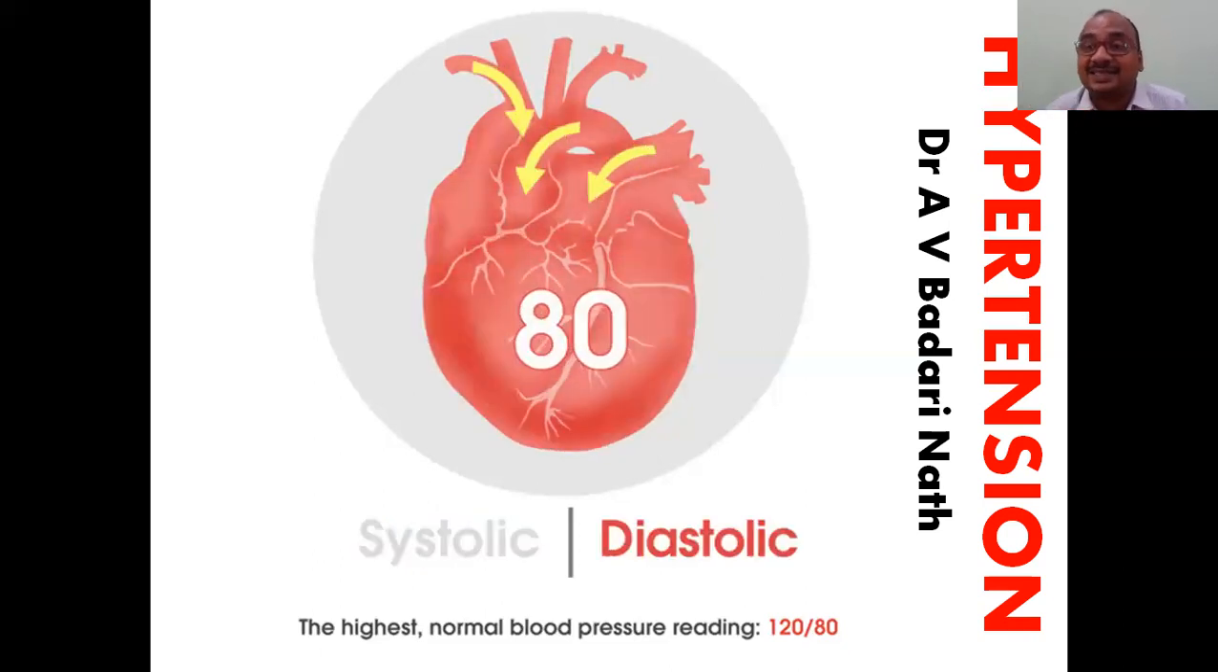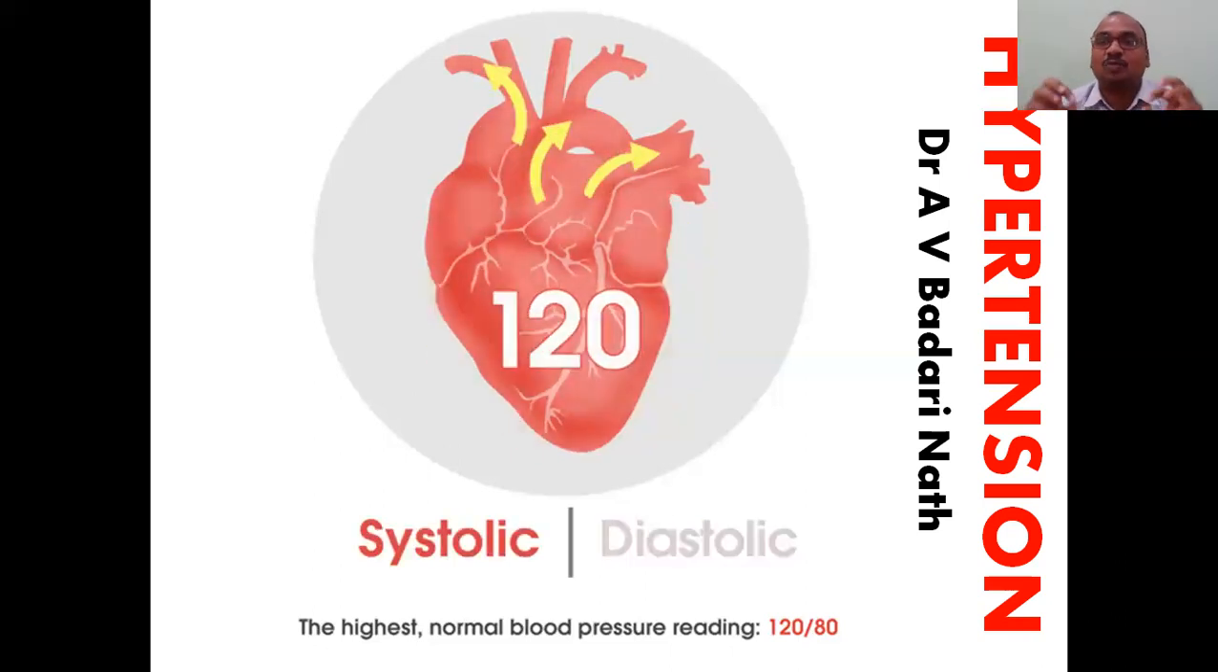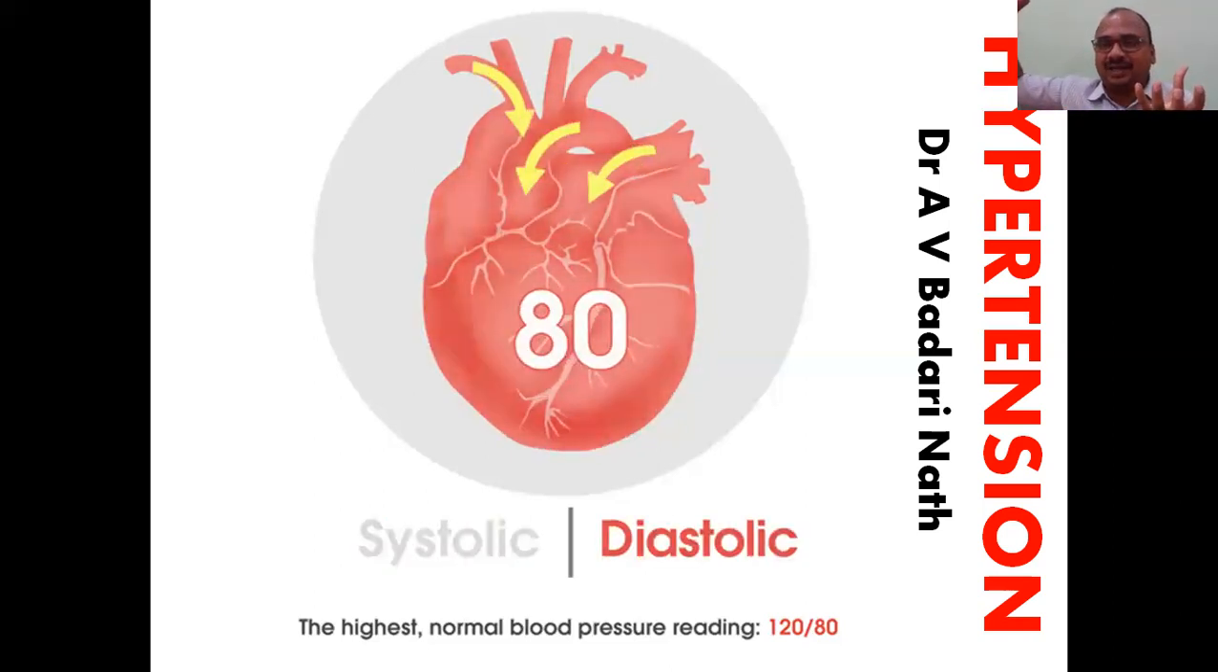Why are we calling it systolic? Because the blood pressure is more in the systemic circulation. More blood will be there in the systemic circulation, that is, in the blood vessels. That's why we call it systolic blood pressure. Like that you can keep it in your mind.